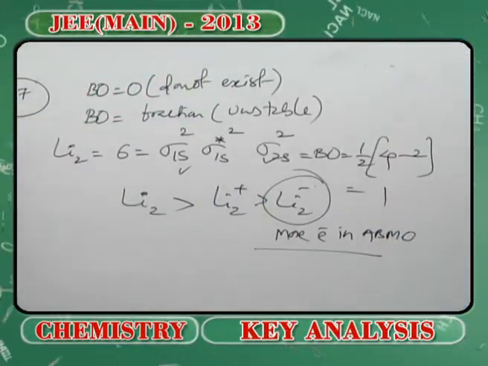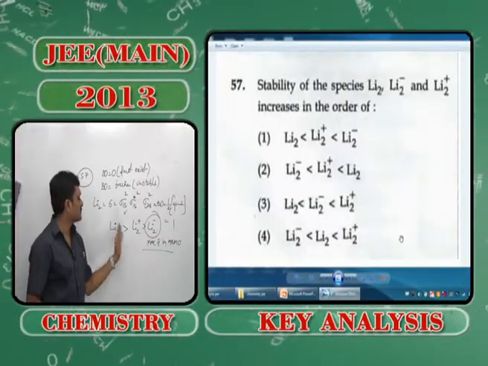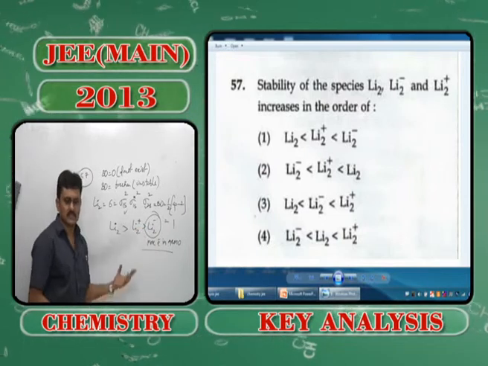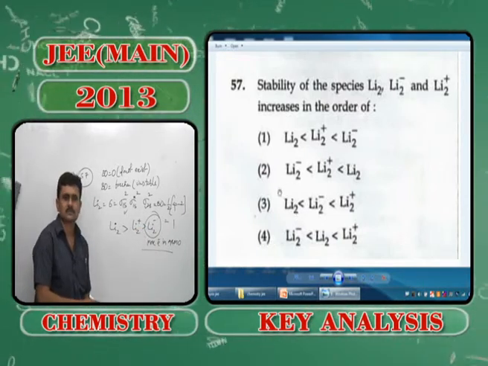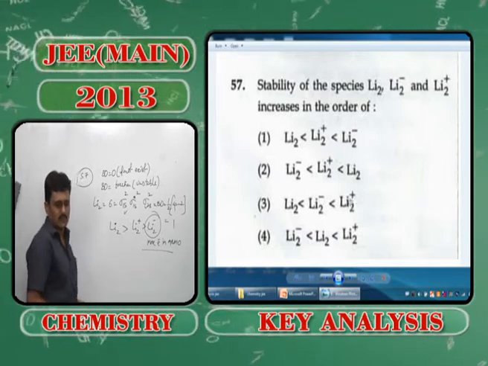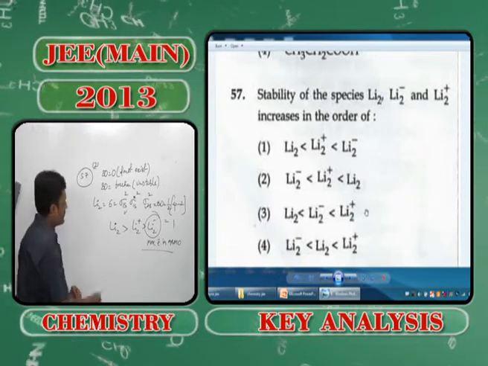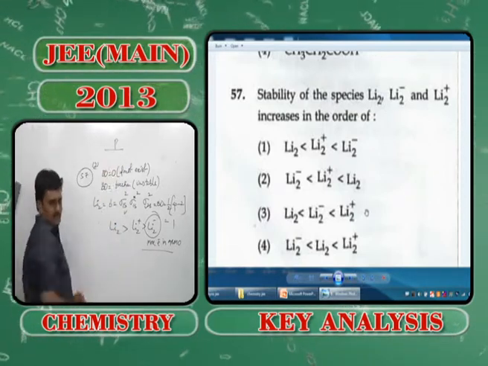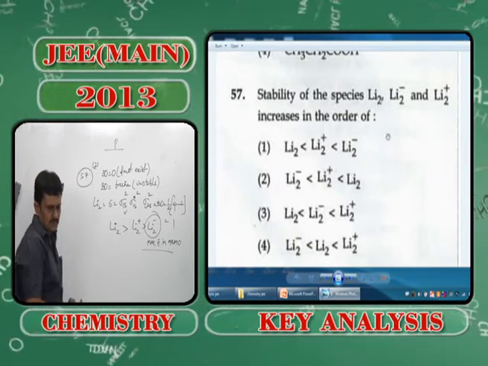You see, the options are quite simple. If you understand that this is the right answer, there is no need to compare these two. Straight away, only one option has lithium 2 dominating over the rest of the two, right? So moving on to the answer, option 2 is the right answer. We are discussing code P. In that, the right option is option 2. Then please move on to the next one.